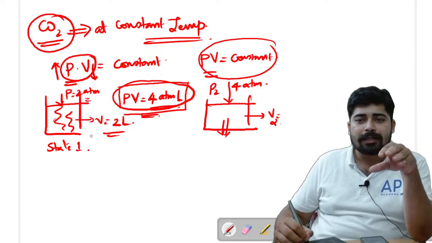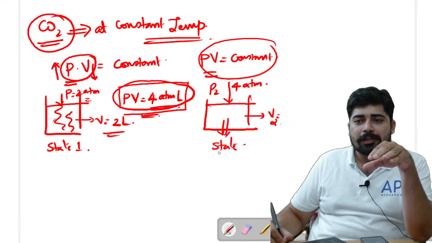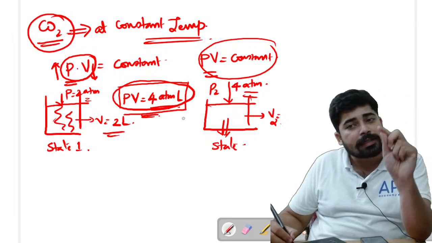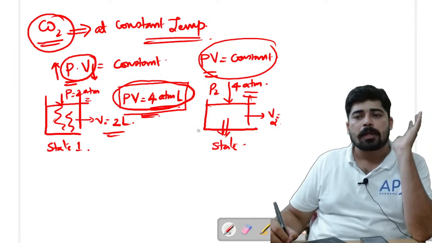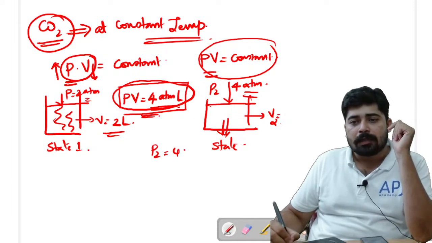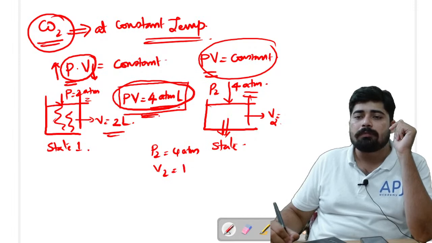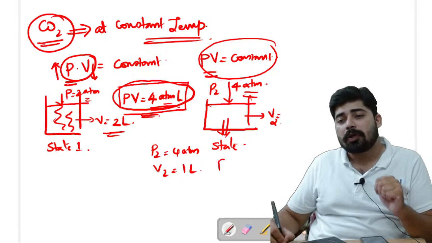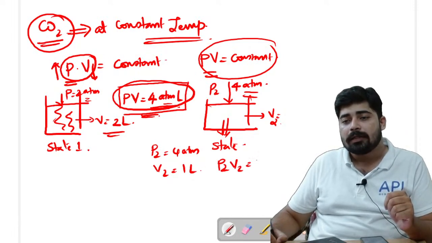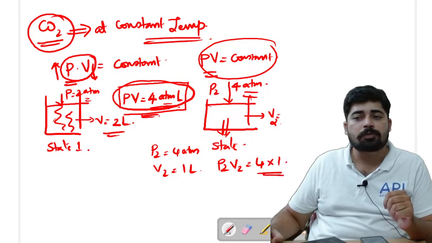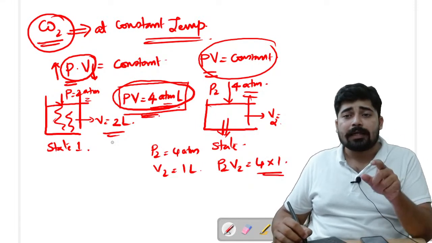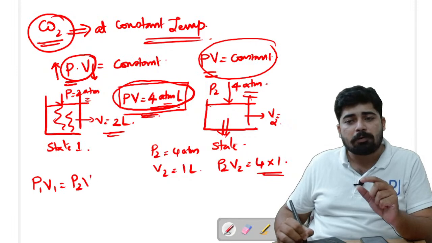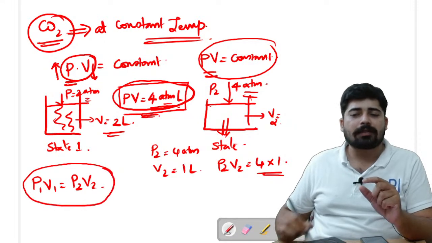So from state 1 to state 2, I changed the pressure. If I change the pressure, then obviously the volume will change in order to keep the PV value constant. So if P2 is 4 atm, then what will be V2? V2 will be 1 liter. How did I get it? Because we know that PV is equal to 4 atm liter, so if pressure is 4, then obviously the volume should be 1. That's why if PV is equal to a constant, I can write P1 V1 will always be equal to P2 V2, and this is the important relation that you have to understand.